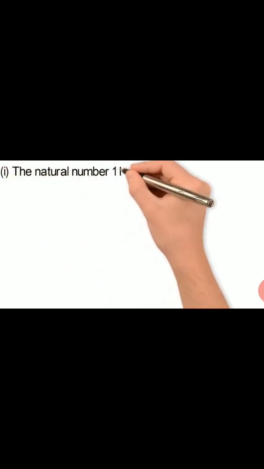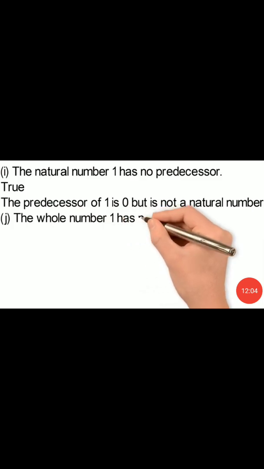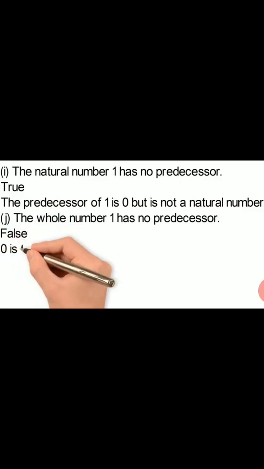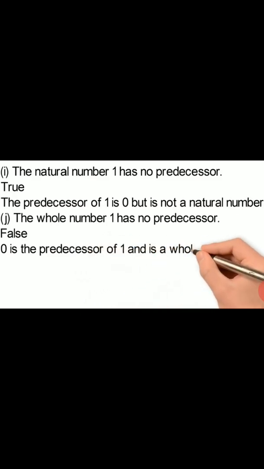Now the next statement is J, the whole number 1 has no predecessor. That is false because 0 is the predecessor of 1 and that is also a whole number. So J statement is false.